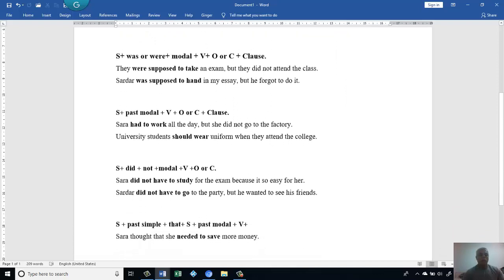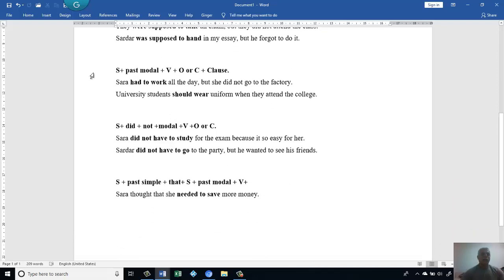If we look at the second pattern, subject, then we have the modal itself in the past, then verb, then object or complement, then clause. For example, Sarah had to work all day, but she did not go to the factory. Here we have a subject, then the modal had to, which is the past of the modal must or have to or has to. Then we change it to had to. In this case, the whole sentence happened in the past.